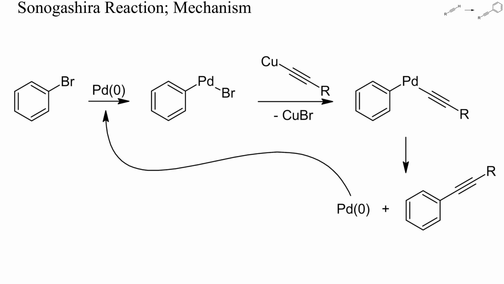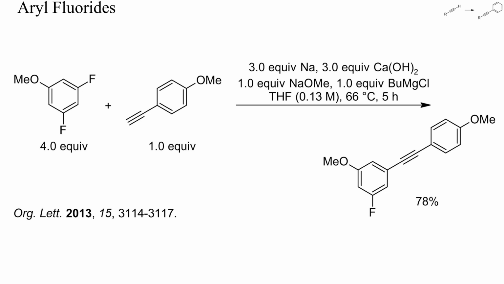To avoid protonation of the copper acetylide or the palladium complexes, these reactions require a weak base, such as an amine or carbonate. Particularly good leaving groups at the arene are iodide and bromide. Aryl fluorides do not usually react this way. Let's check some specific examples, starting with arylations by aryl fluorides.